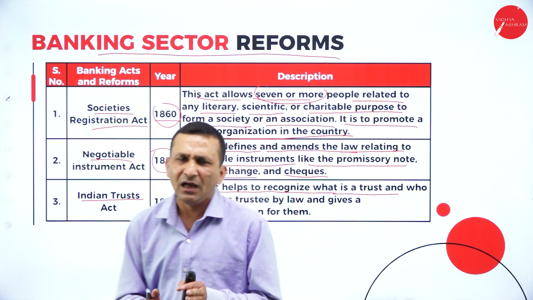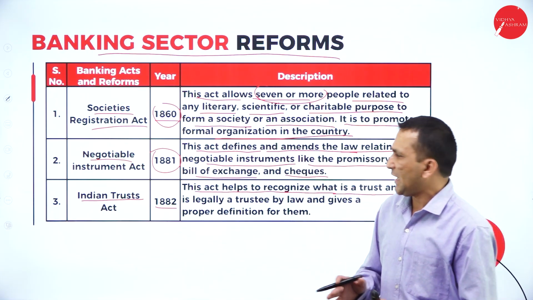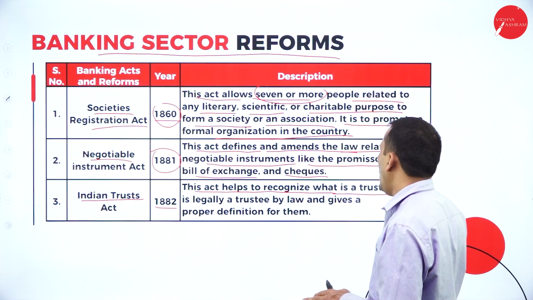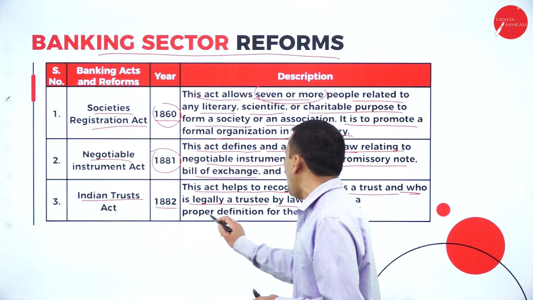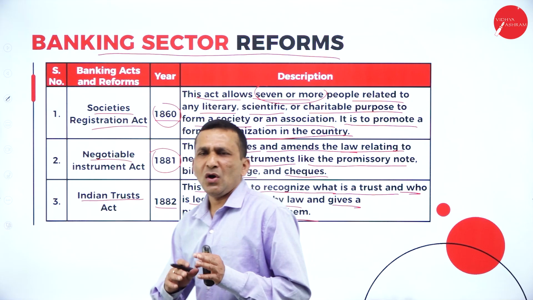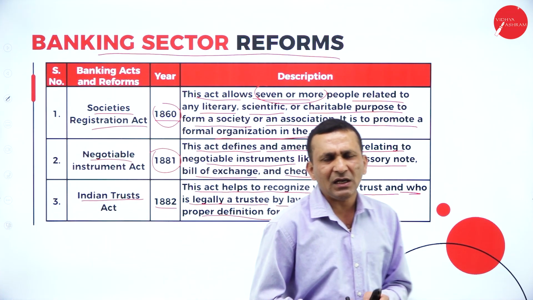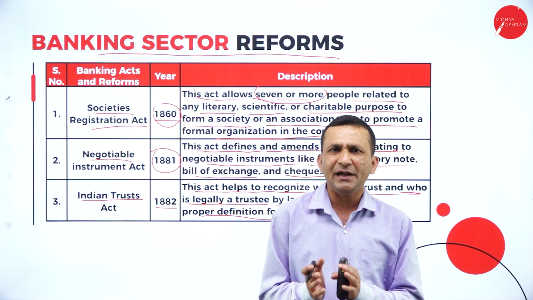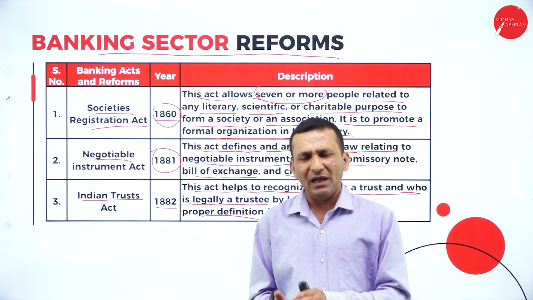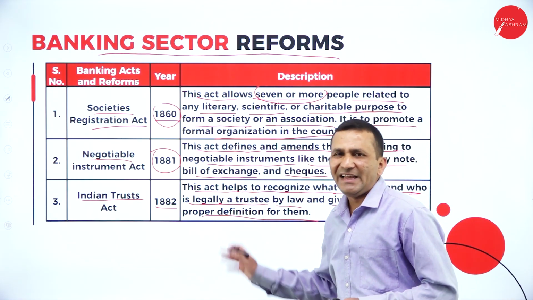There are different members we identify, whom we call trustees. It gives a proper definition of who is a legal trustee by law. Under a trust there are many trustees, and on behalf of them, one or two are legally the trustees.